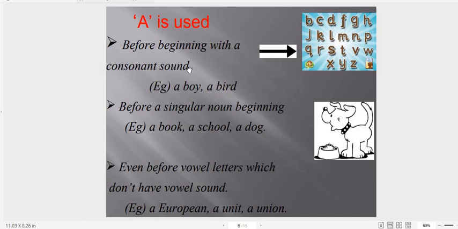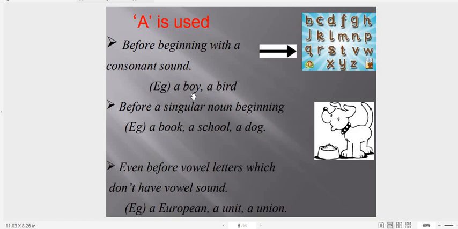First of all, let me explain that in our alphabet we have vowel letters and consonant letters. The vowel letters are A, E, I, O, U, and the letters with the consonant sound are these ones: B, C, D, F, G, H, J, K, L, M, N, P, Q, R, S, T, V, W, X, Y, Z. So these are the consonants.